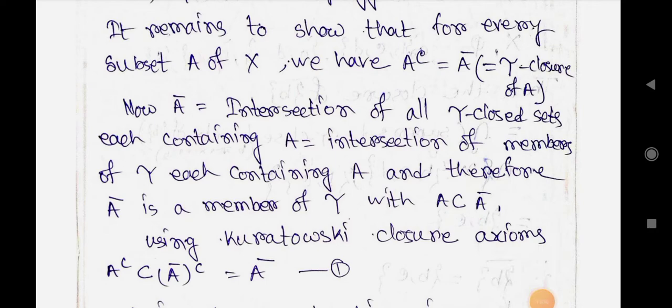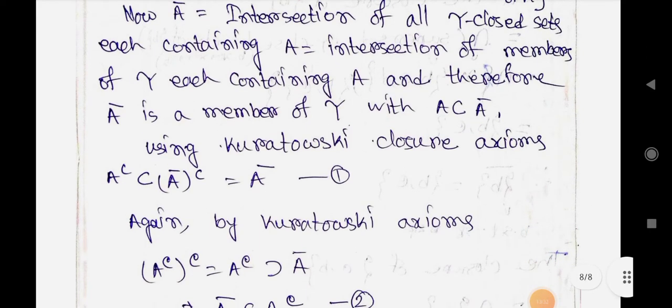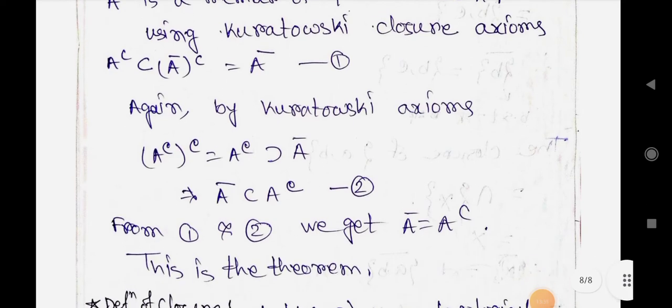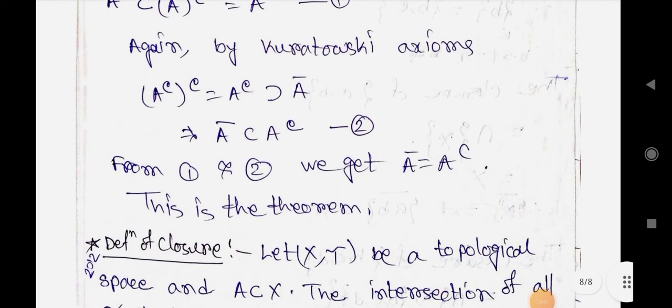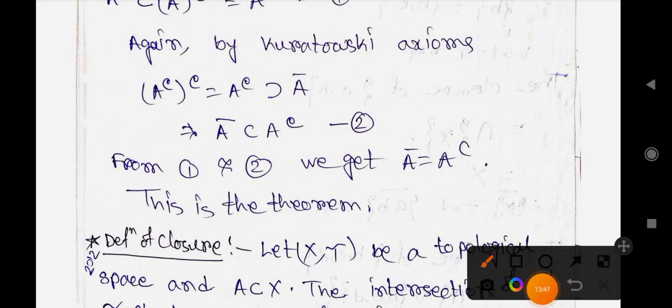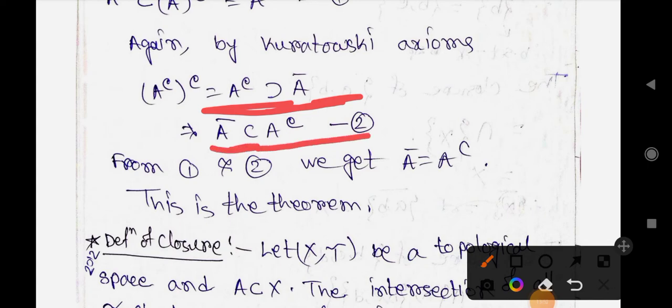Using Kuratowski's closure axioms we get AC subset of A bar C equals A bar. Again by Kuratowski axioms we get AC whole C equals AC, where A bar subset of AC implies A bar subset of AC. From 1 and 2 we get A bar equals AC. This is the theorem.